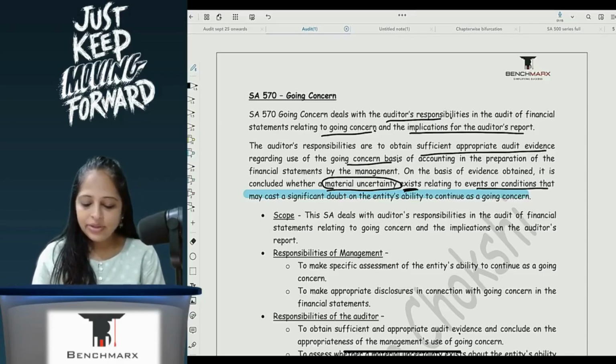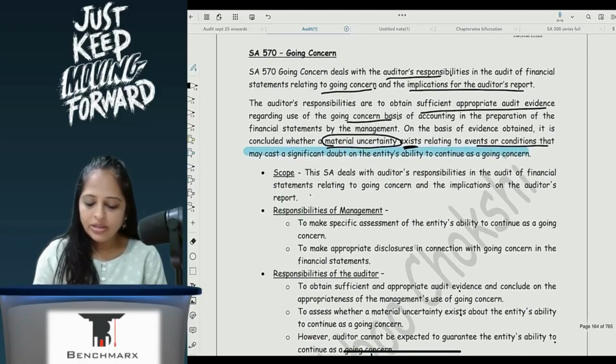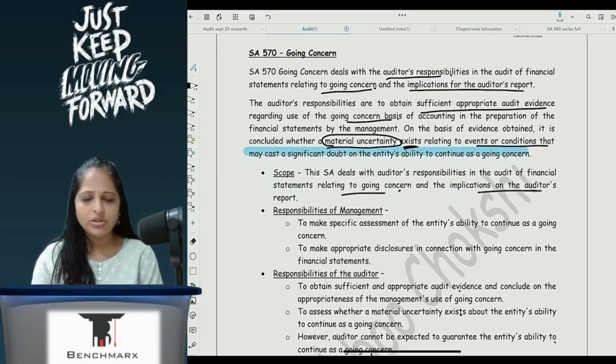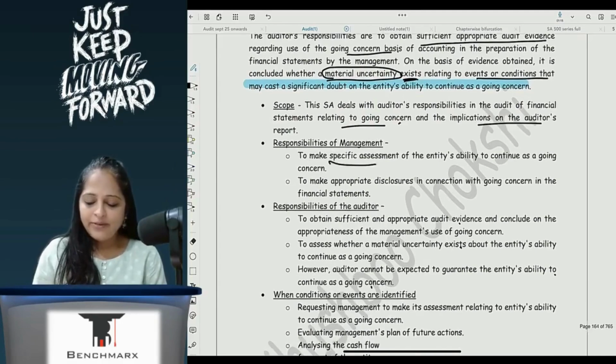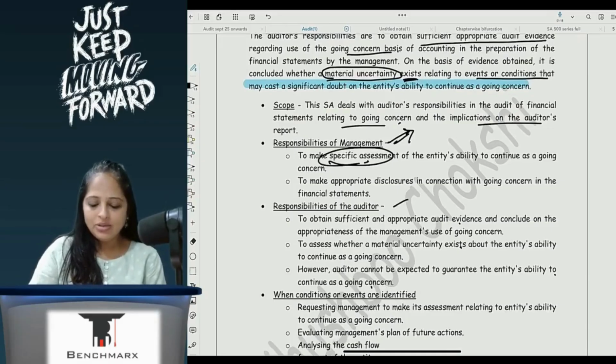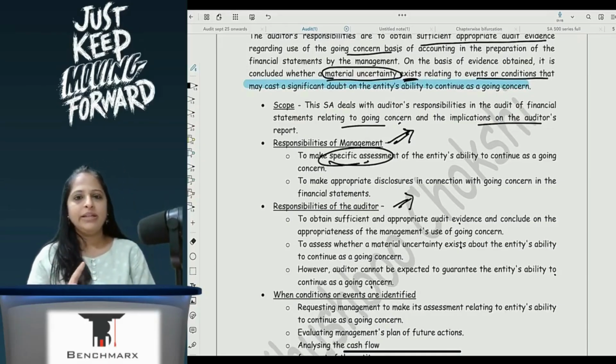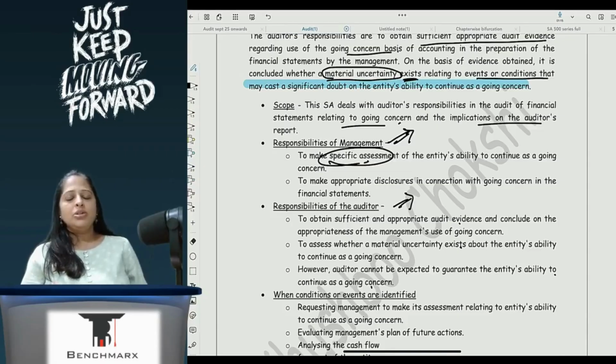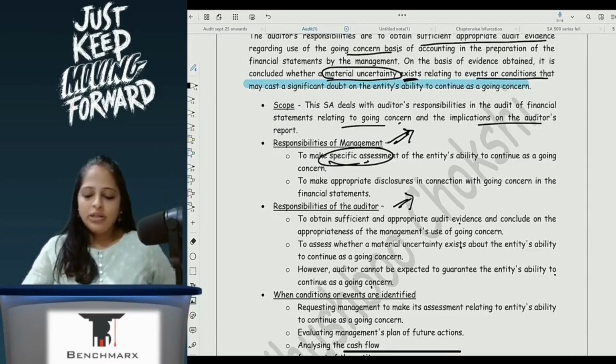This SA deals with auditor's responsibility in audit of financial statements related to going concern, and the implication on the audit report. Responsibility of management to make specific assessment. This is on the management, okay, mind you, this is management, this is auditor, both have responsibility. Where will management report? Management reports in notes to accounts.